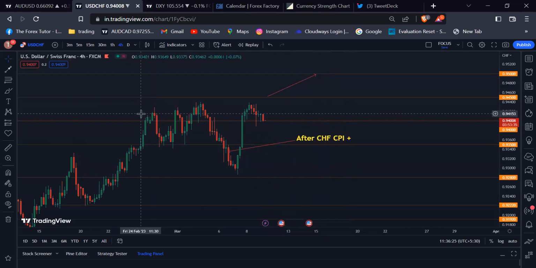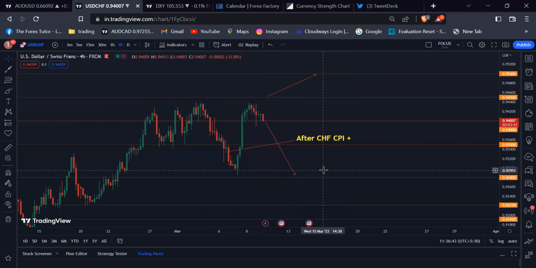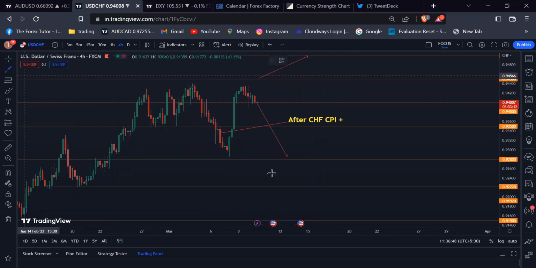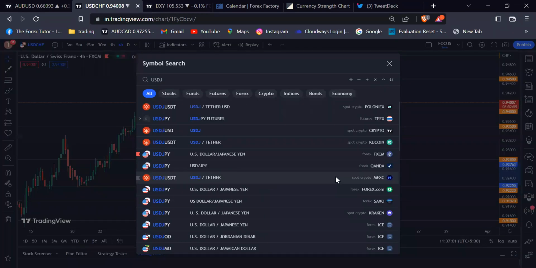0.9500 psychological number. There is another scenario that can happen. If the US non-farm payroll data is not positive for the US dollar, then we'll see some downward momentum in the USD Swiss franc. Based on this, our first target should be the 0.92800 psychological number. And if the USD Swiss franc breaks below this level, then our second target should be the 0.92220 psychological number.